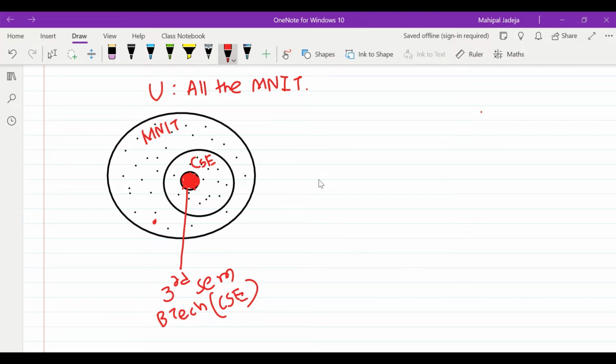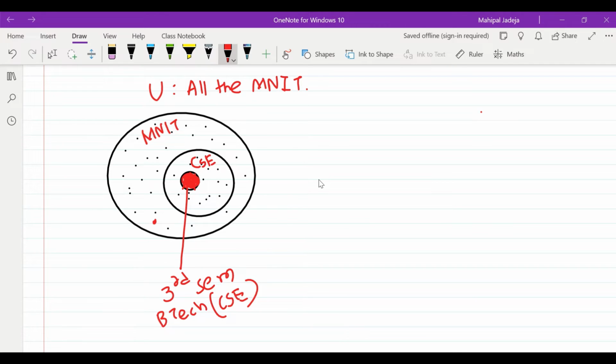Okay, and we are interested in this particular subset only because we want to make this particular statement that only students of BTech third semester CSE have registered for this particular subject. So all we need to do is restrict our domain. So instead of focusing on this entire U, our focus is on this smallest circle only.